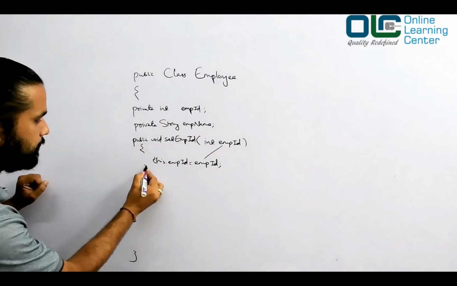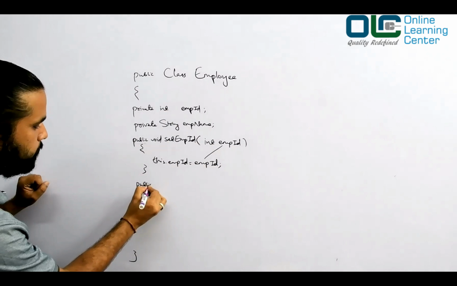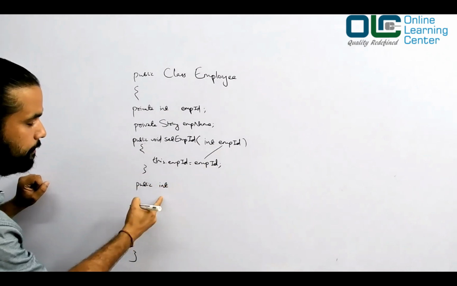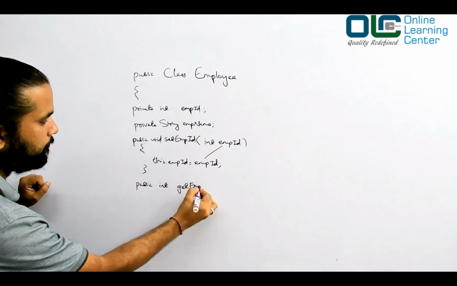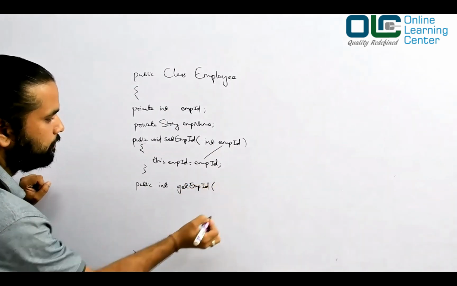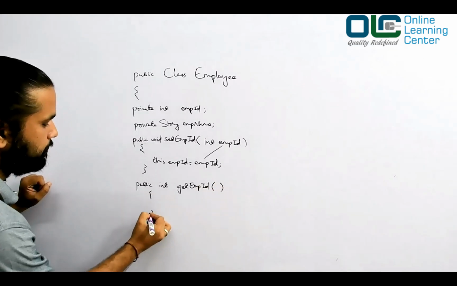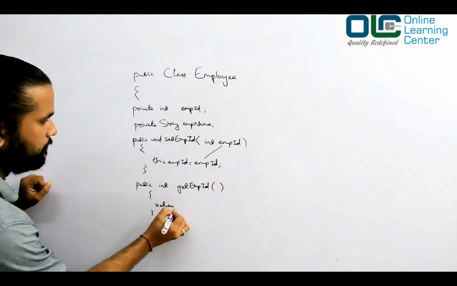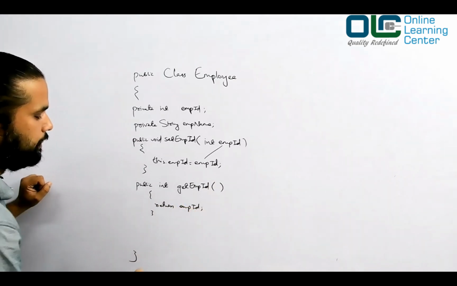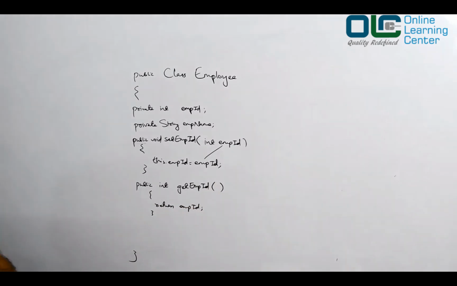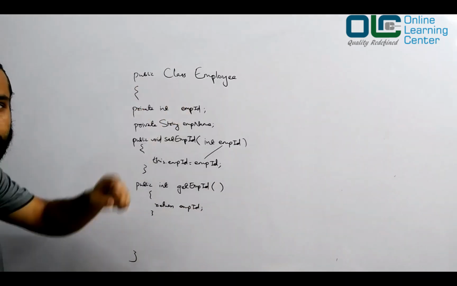So once you have written a setter method, let me also write one getter method, public int. It's a getter method that should return a value, get employee ID. Okay, and then you will say braces and you just say return employee ID. Okay, this is basically what you will do if you have to write an employee class.